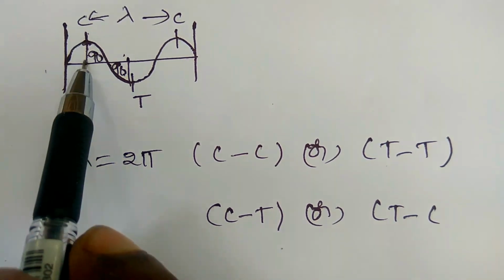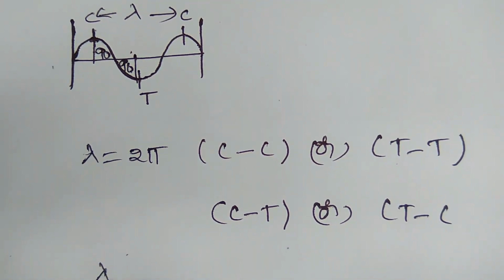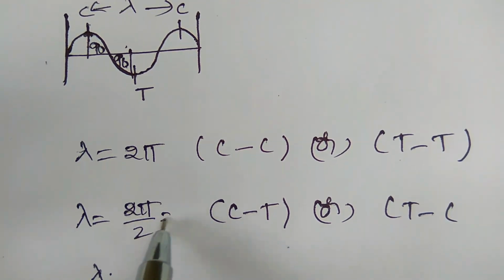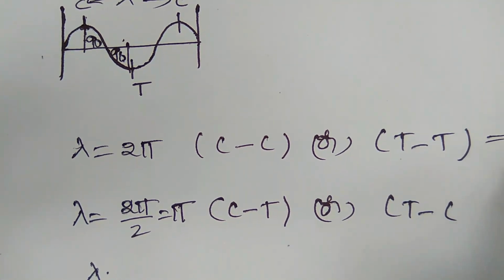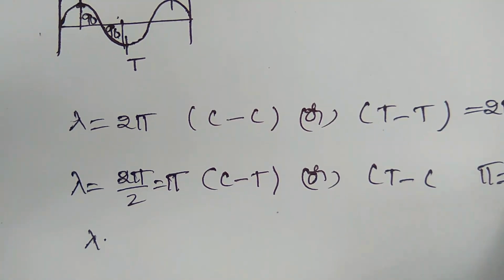So it means the distance from crest to trough is half of the distance from crest to crest. It means lambda is equal to 2 pi by 2. It is nothing but pi. Pi is nothing but 180 degrees. Here 2 pi is equal to 360 degrees. Here pi is equal to 180 degrees.